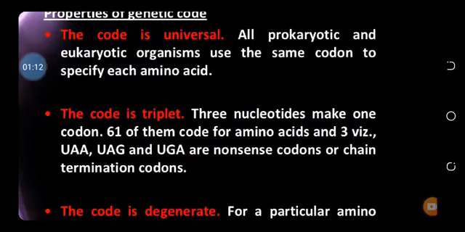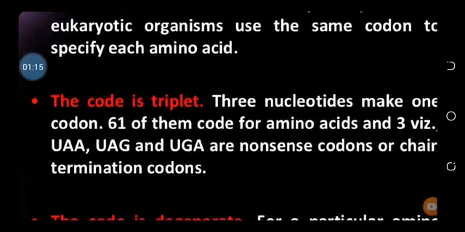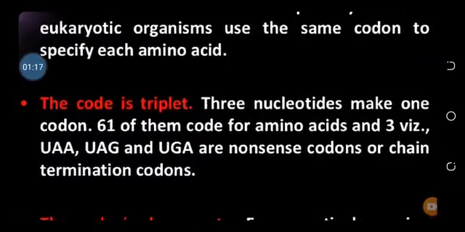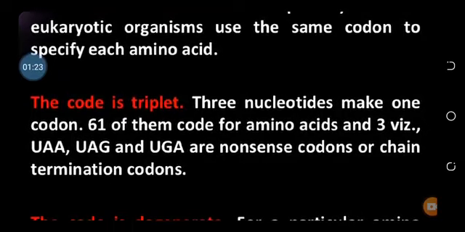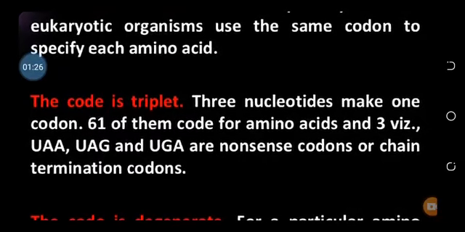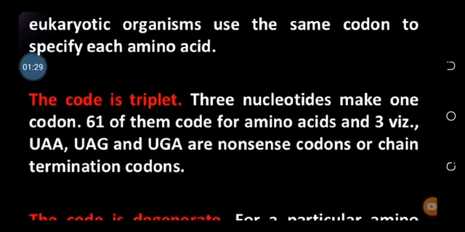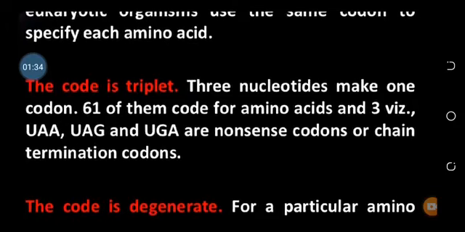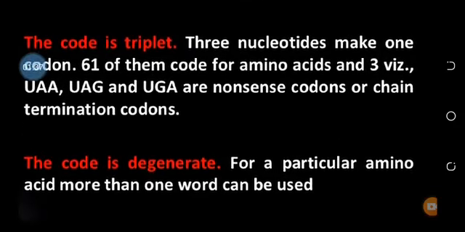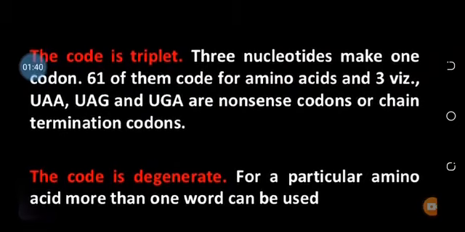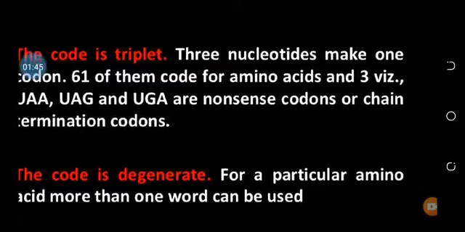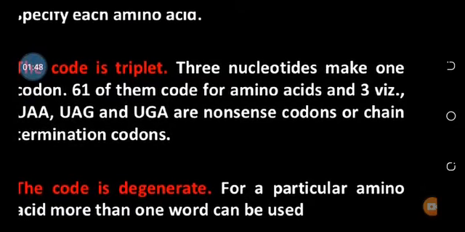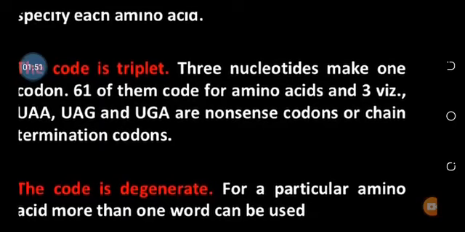methionine. The next property is that the code is triplet. Triplet means it consists of 3 nucleotides. There are 64 codes. Of these 64 codes, 3 are called nonsense codes. Why are they called nonsense? Because they cannot place any amino acid against them. They are the stop codes, the termination codes. They are called UAA, UAG, UGA. And there is one initiation code that is called AUG.